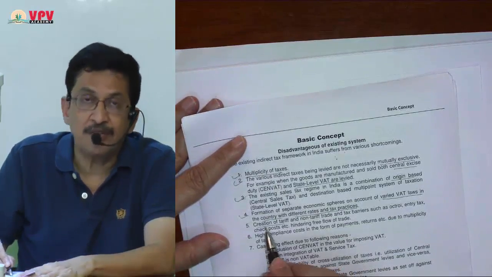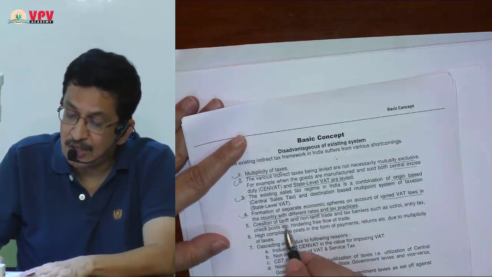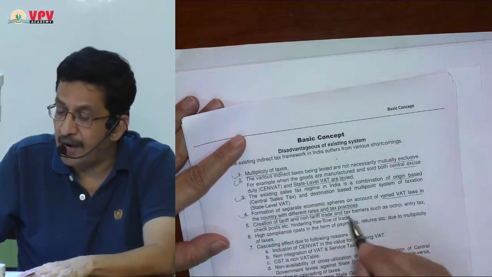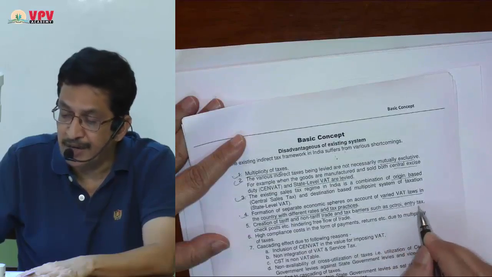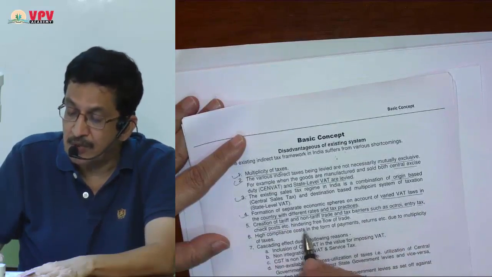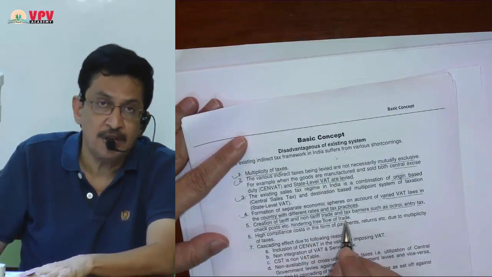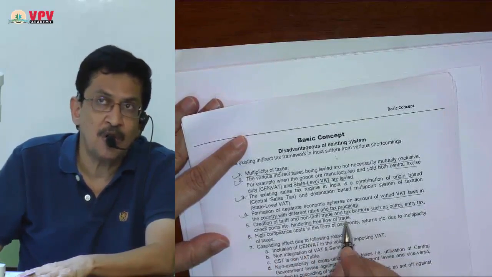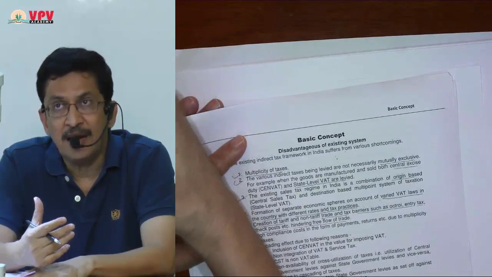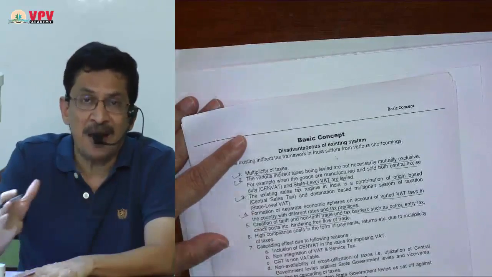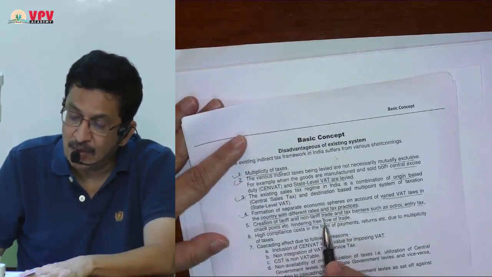My fifth point of disadvantage was that there was a creation of tariff and non-tariff trade and tax barriers such as octroi, entry tax, check post, etc., which was hindering the free flow of trade. Again, because of octroi rules, octroi was heavy. Octroi compliance was very cumbersome. It was very time consuming, which was creating a sort of position of disadvantage for free movement of goods in India, and it resulted into creation of tax barriers. That was another point of disadvantage.